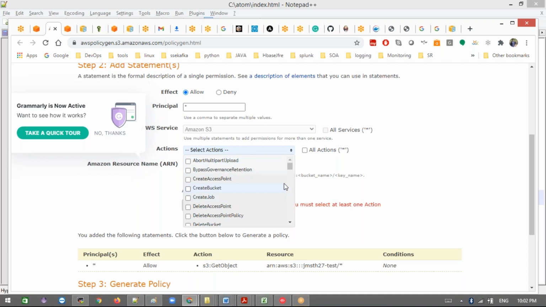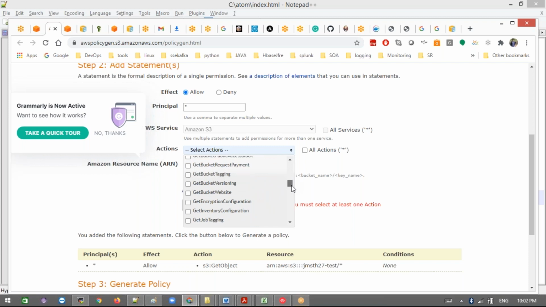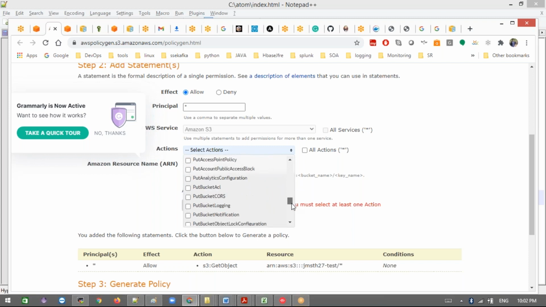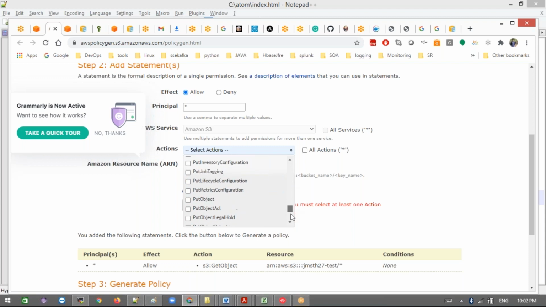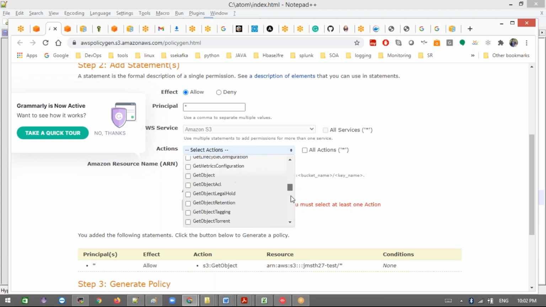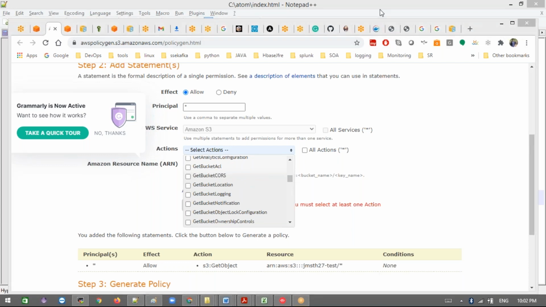Multiple options like get, create job, and different object permissions: delete objects, get object, list, and get bucket versioning. If you want to give particular permissions, you can select multiple options here. Those will be listed as an array, and inside the array the commas will be added for you. So you can get multiple permissions.